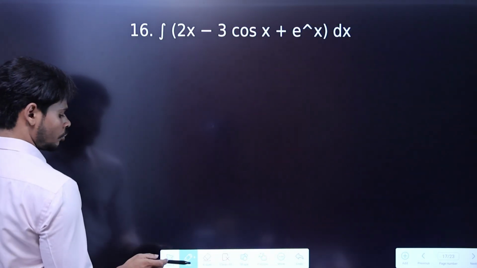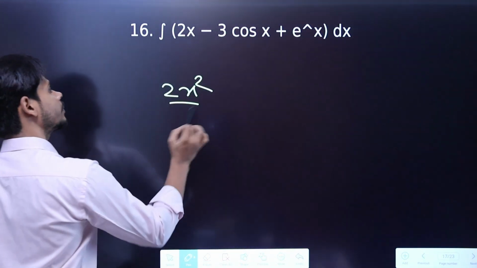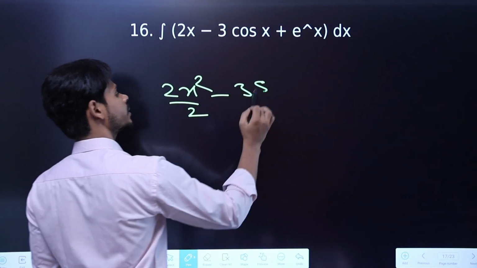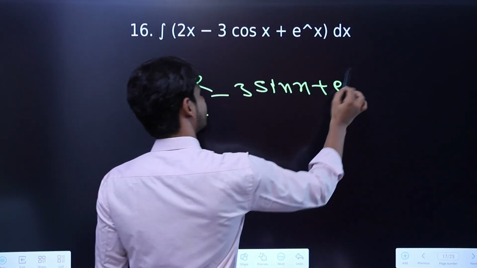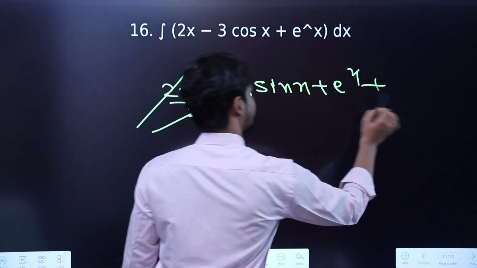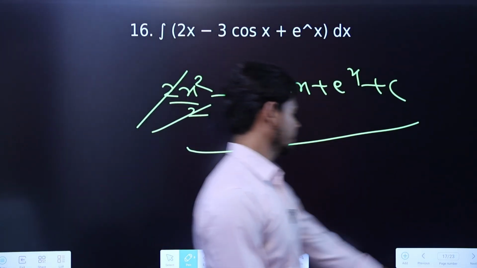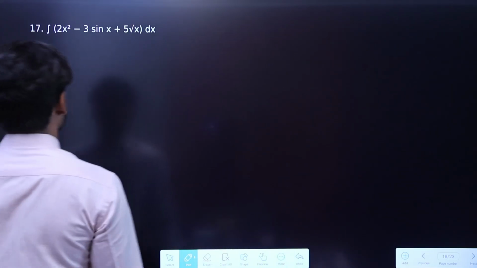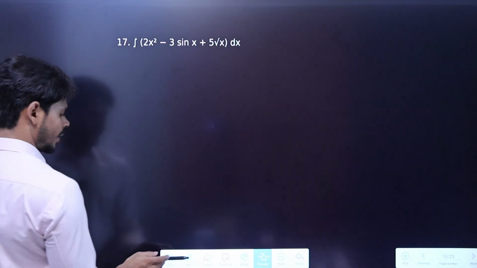So the integral of 2x will become 2x square divided by 2, minus 3 cos x will become sin x only, then plus e raised to power x will become the same. The 2 will get cancelled out, plus c. That's your answer. Next. Again same thing and a very easy question.